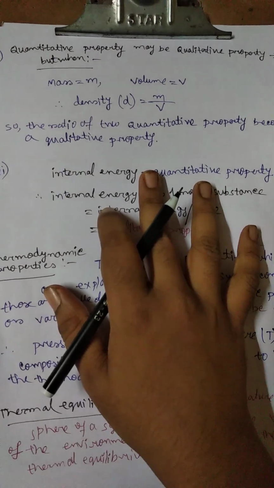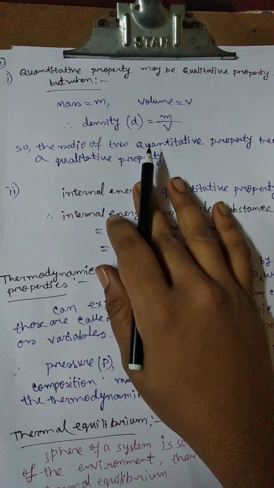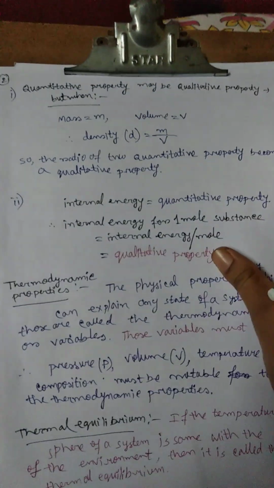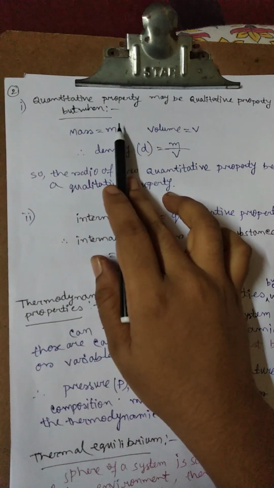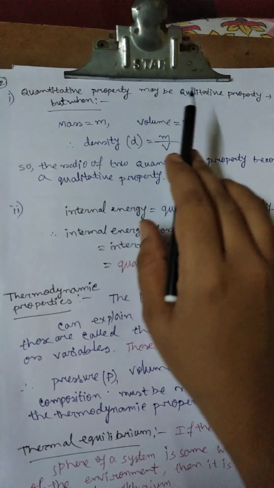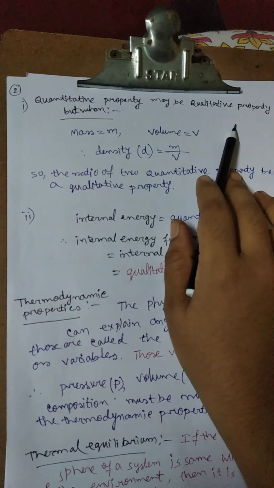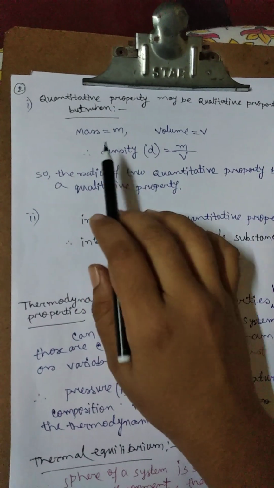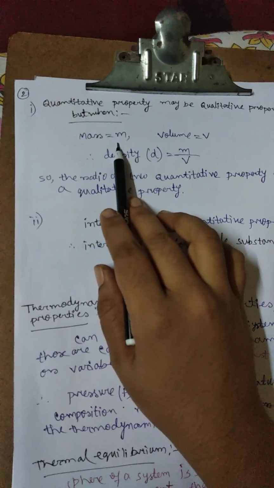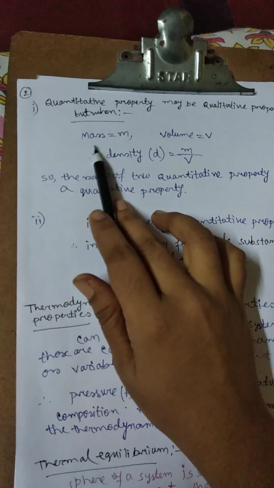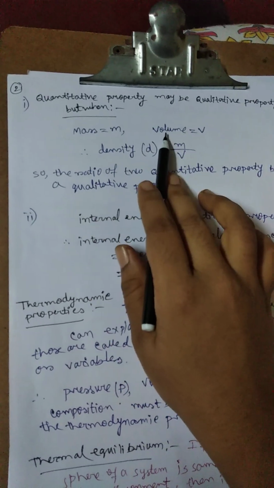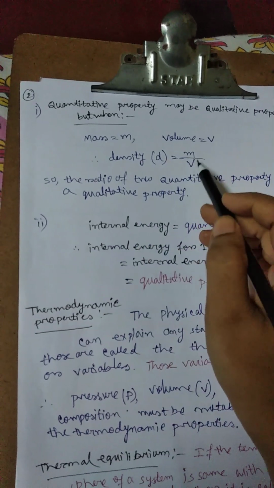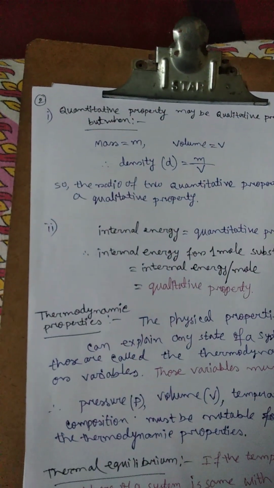A quantitative property may be a qualitative property, but when? Sometimes we can see that a quantitative property of a system is equivalent to a qualitative property of a system, but when will it be? Here mass is denoted by small m, volume is denoted by small v, and density is equal to mass by volume, small m by v.